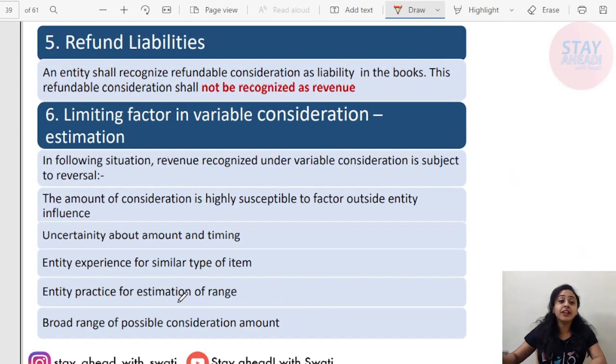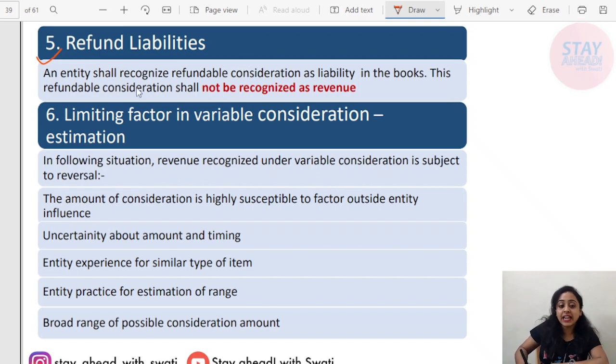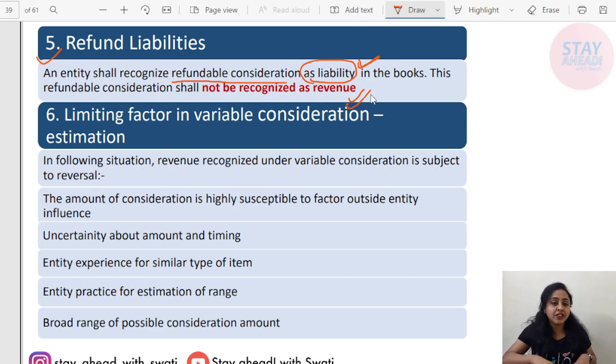Next comes refund liabilities. An entity shall recognize refundable consideration as a liability if there is any consideration that you need to pay back to the customer. If there is any consideration that you need to repay to the customer, it should be recorded as a liability in the books of accounts, and the sales will be recorded exclusive of it. This refundable consideration shall not be recorded as revenue. It should not be adjusted in the revenue. Instead, it should be recorded as a liability separately.